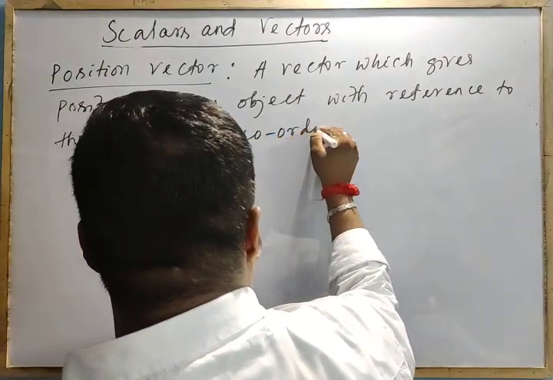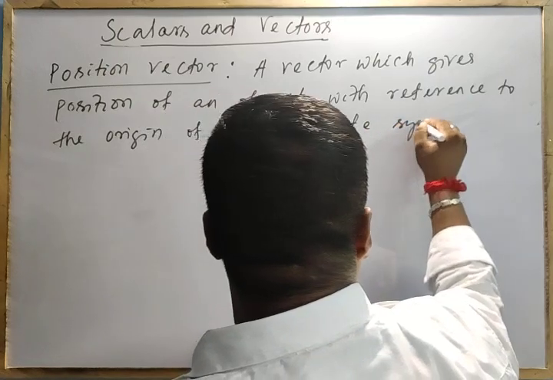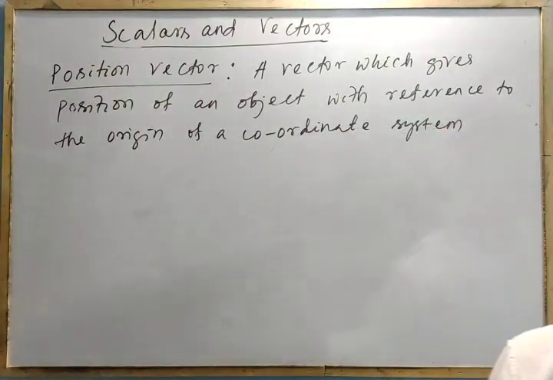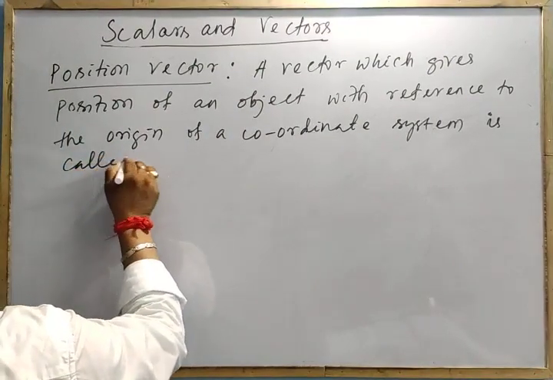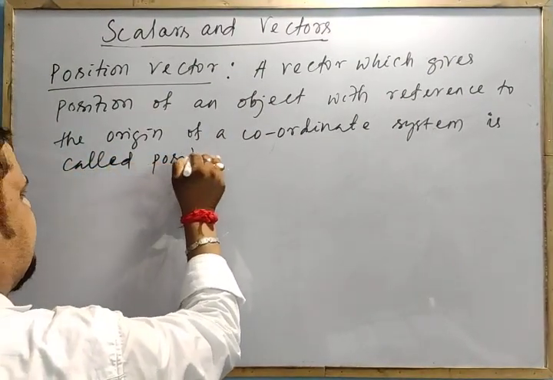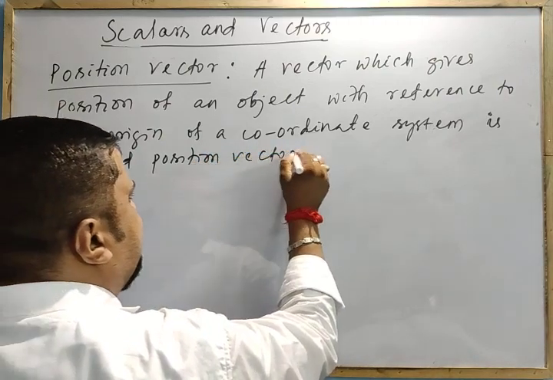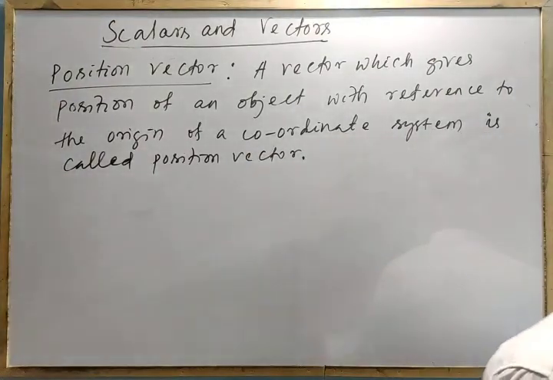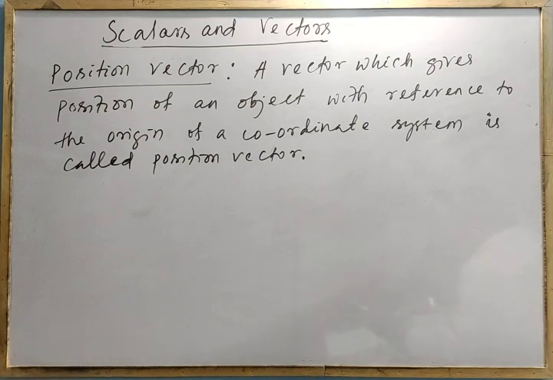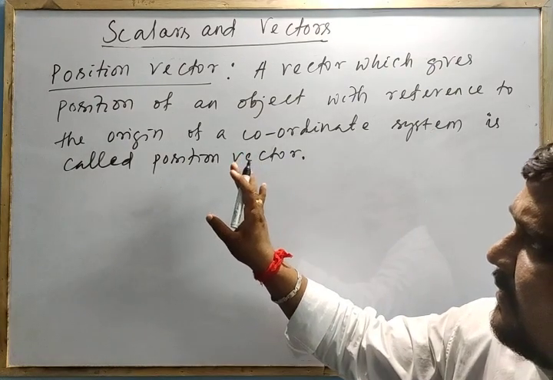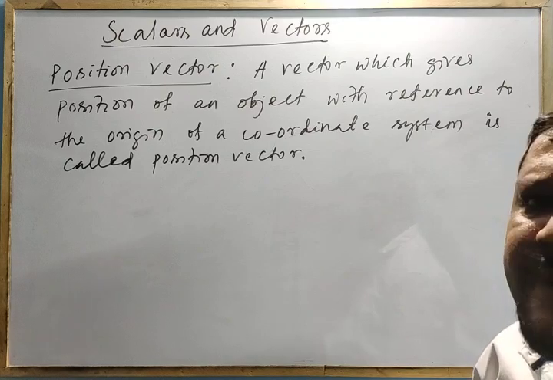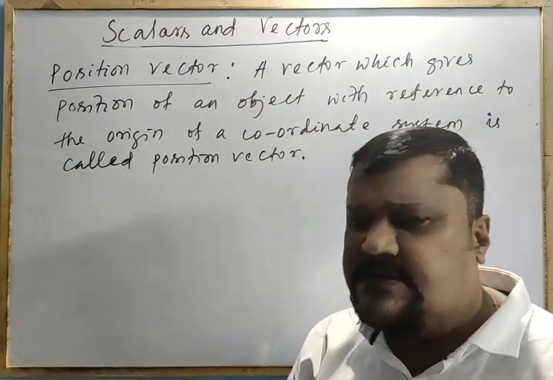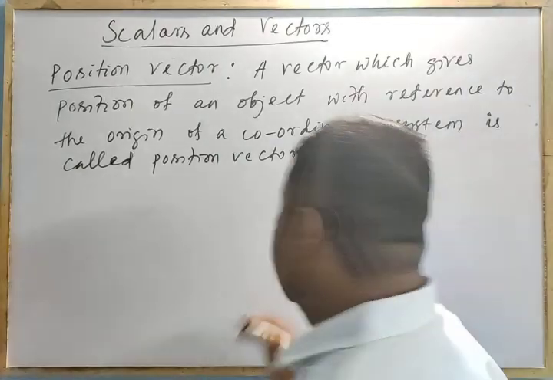I will make it more clear. The position of an object with reference to the origin of a coordinate system is called a position vector. Now think about this one. The position vector is a vector which gives the position of the object with reference to the origin of a coordinate system. Already you know the XYZ coordinate system, XY coordinate system.